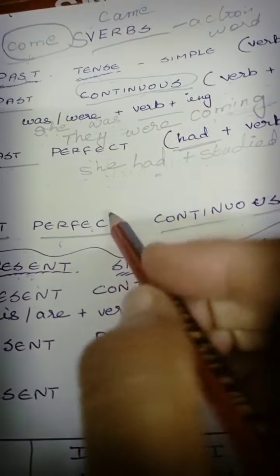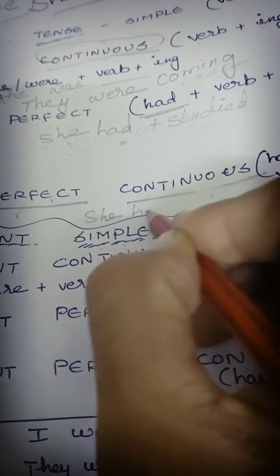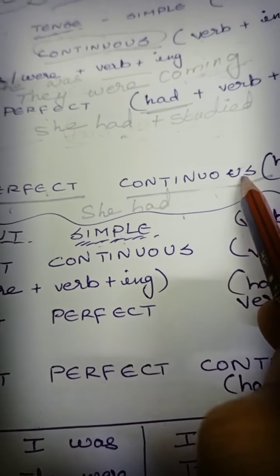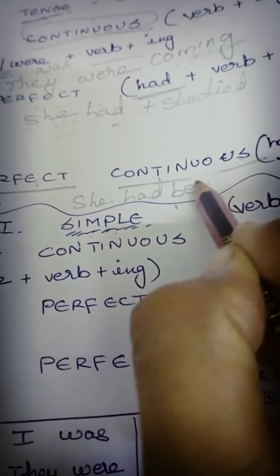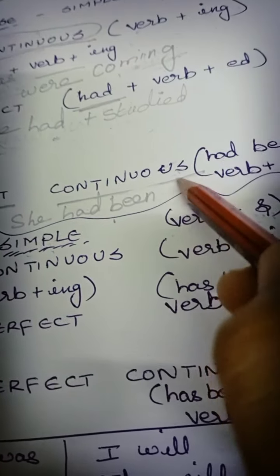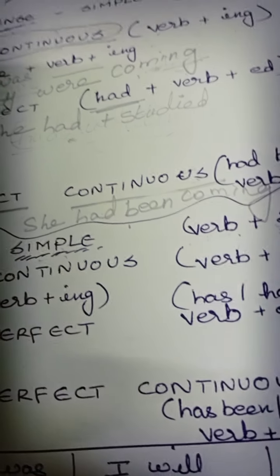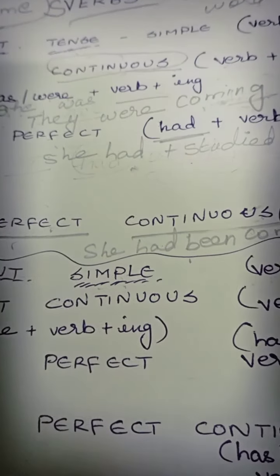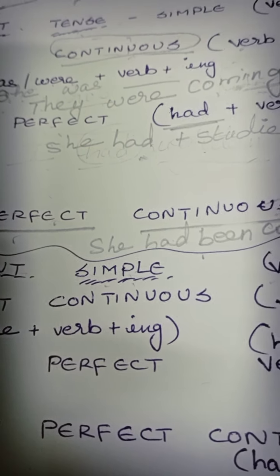She had. This is past perfect. But as I am using continuous nearby, I should put "been." Then bring this "coming." She had been coming. That's all. Very simple. 1 and 3 are the same. 2 and 4 are the same. That's all. Very simple. Okay.